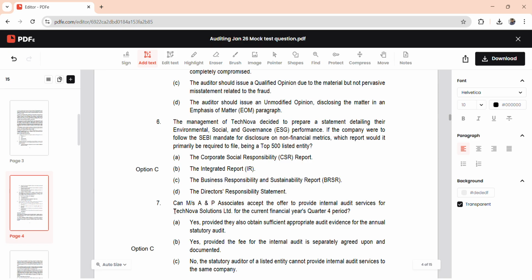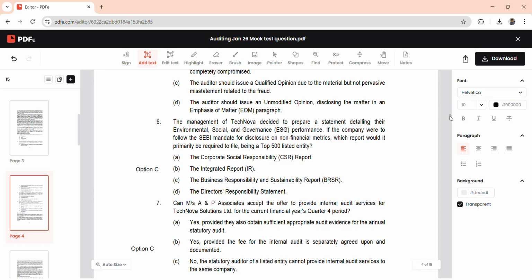So moving on to the next. Can Mrs. A&P Associates accept an offer to provide internal audit services for Technova Solutions for the current financial year's Q4 period? The correct answer is the statutory auditor of a listed entity cannot provide internal audit services to the same company. So the correct answer in this case is option C.